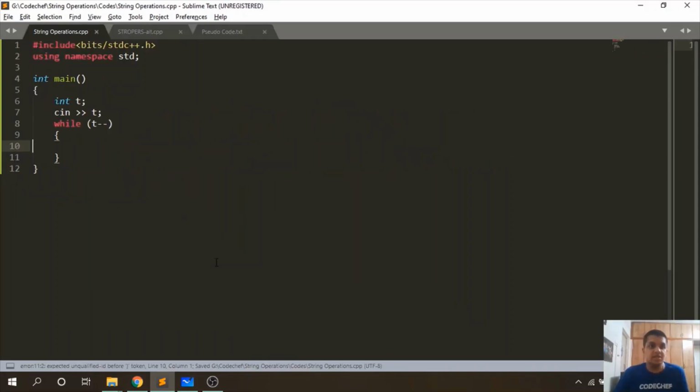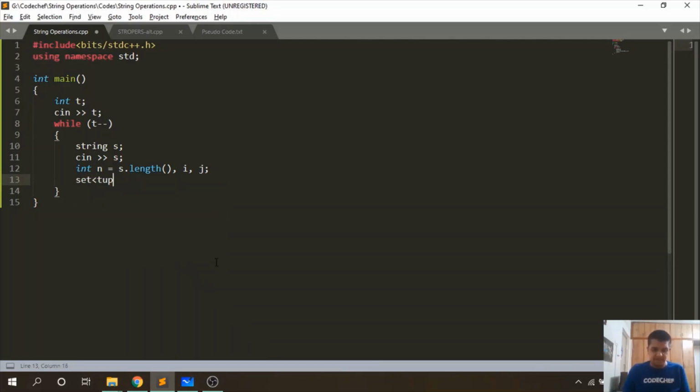Now let us see the C++ implementation for this problem. First, we will take input the string s. Next, we will define necessary variables like n, which is s.length, and also let us define the set which will contain our three parameters, that is length, even, and odd.